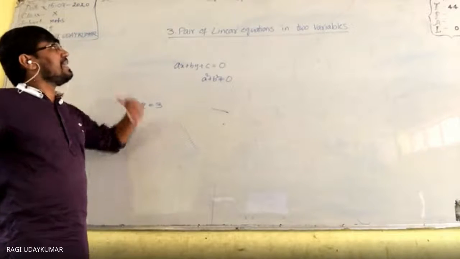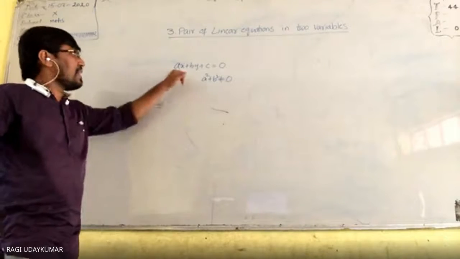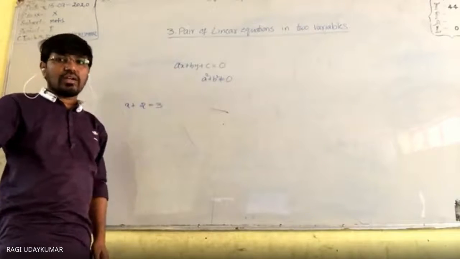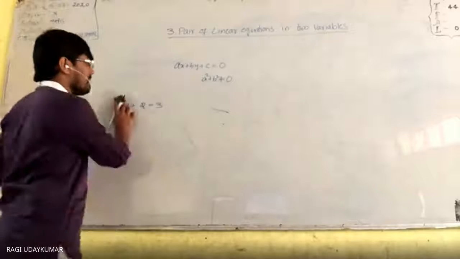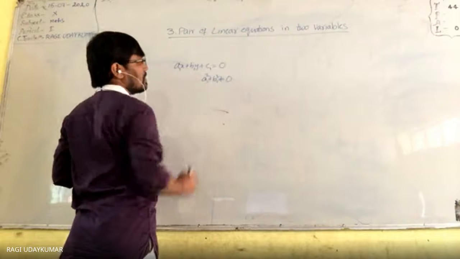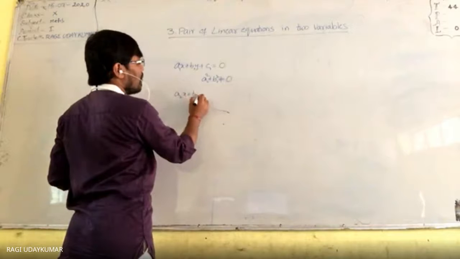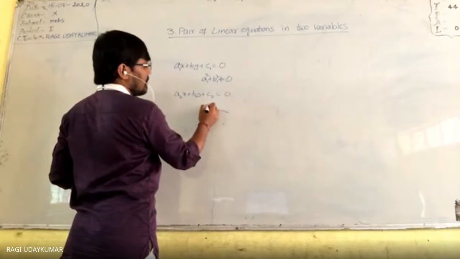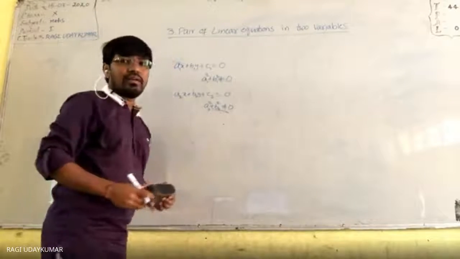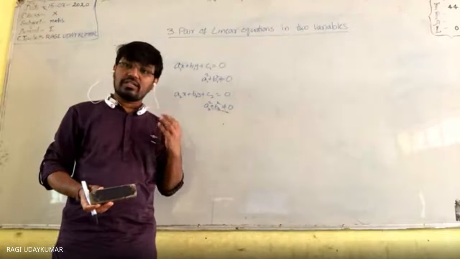In the equation, a linear equation in two variables is nothing but, in general form, ax plus by plus c equals 0, where a square plus b square is not equal to 0. And a pair of linear equations in two variables means a1x plus b1y plus c1 equals 0, where a1 square plus b1 square is not equal to 0, is one linear equation, and a2x plus b2y plus c2 equals 0, where a2 square plus b2 square is not equal to 0. Then these two are called a pair of linear equations in two variables.